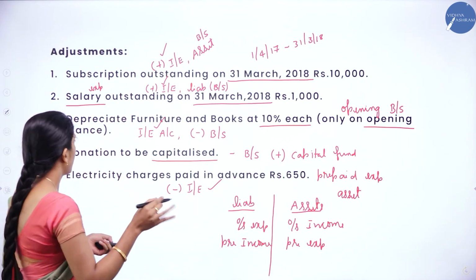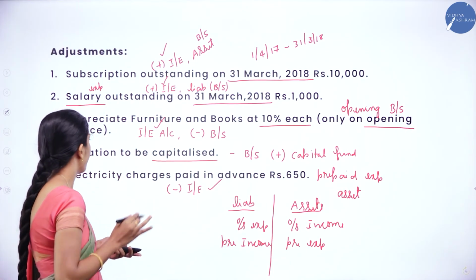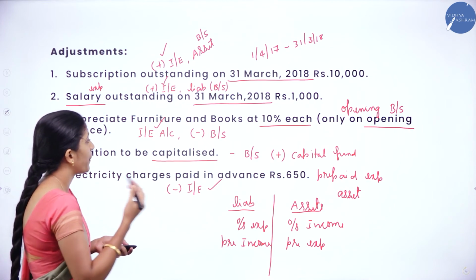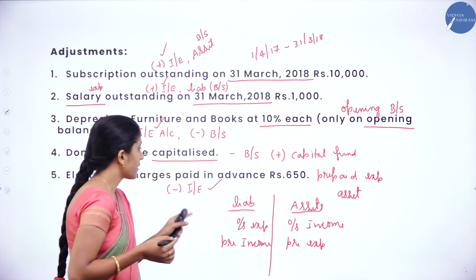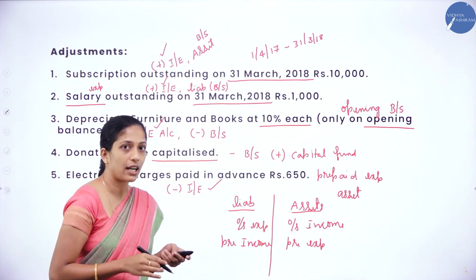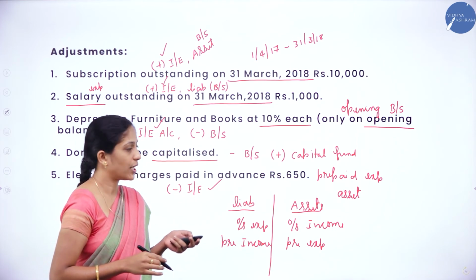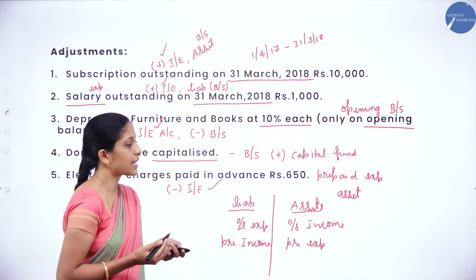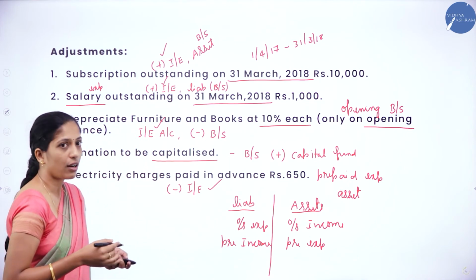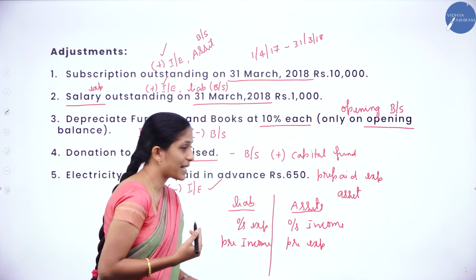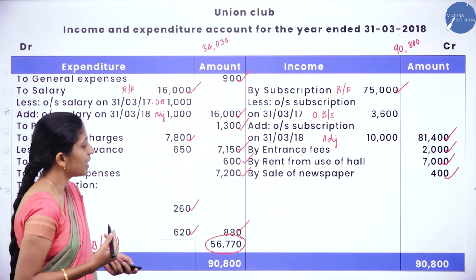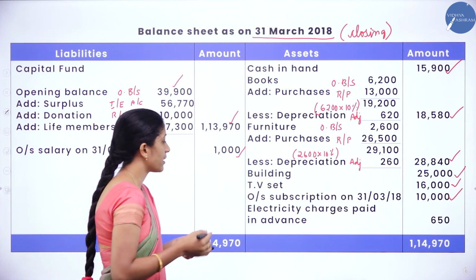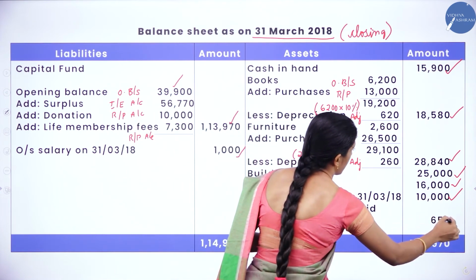Next, depreciation we have recorded, donation we have added, electricity charges paid in advance. Electricity charges we have already deducted from income and expenditure account. Now they are telling that we have paid in advance. How much? 650. So we have to record that. That is prepaid expenses. So prepaid expenses is what? It's an asset. So electricity charges paid in advance 650.